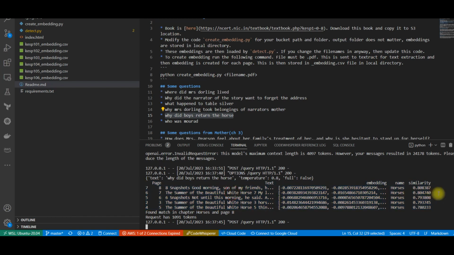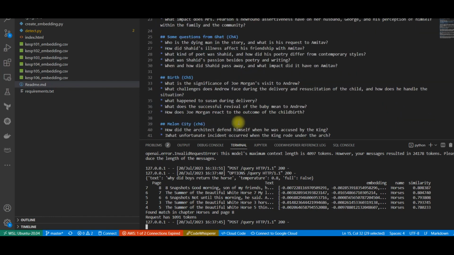What I'm doing is sending the pages which are around the top match. For example, in this case, page number 8 matched, so I'm sending pages 6, 7, and 8 to OpenAI. Right? So we can try another question.